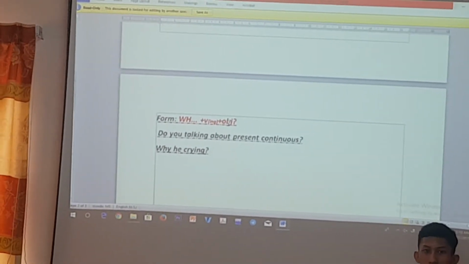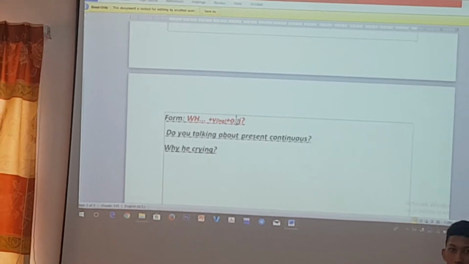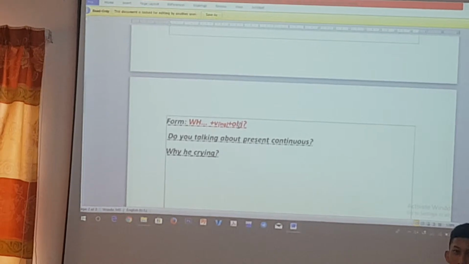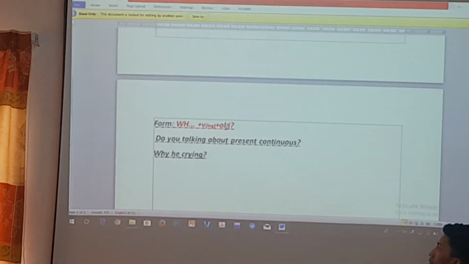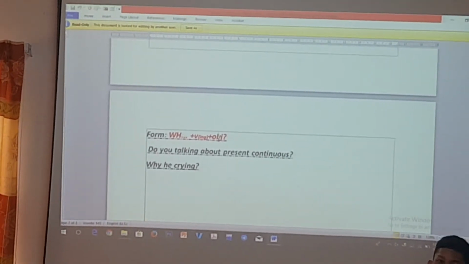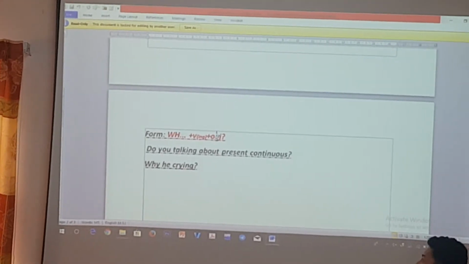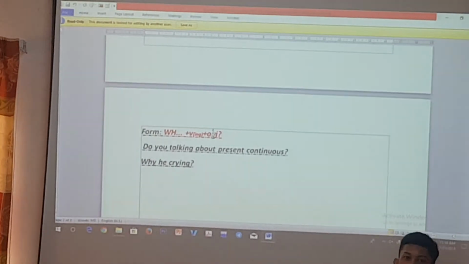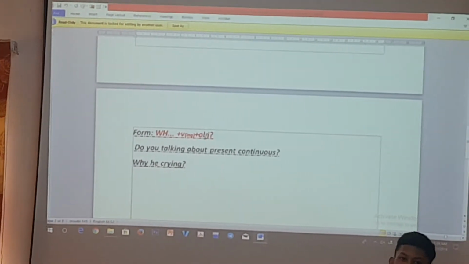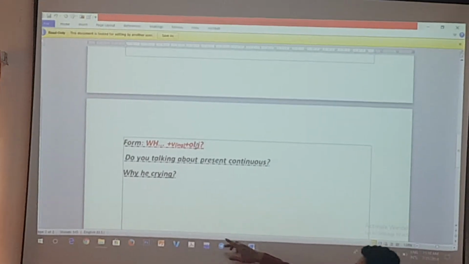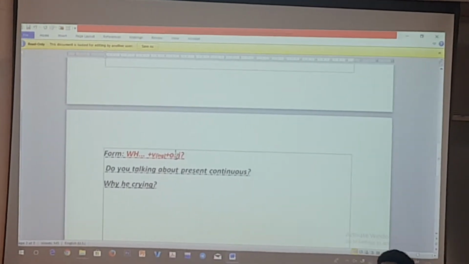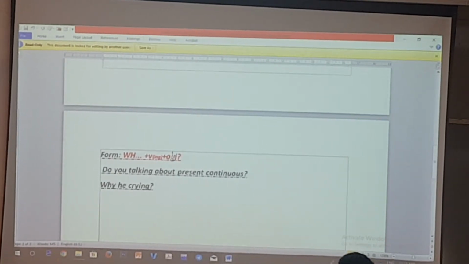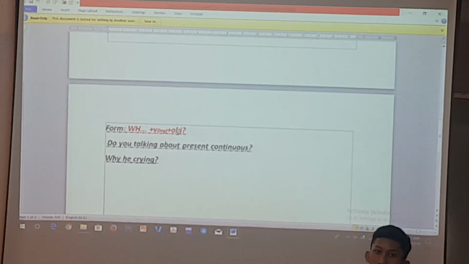Okay, and you can look at "why he crying." Is it correct form here? Yes or no? Verb to be, right? So how can you make it to be the correct one, Suti?